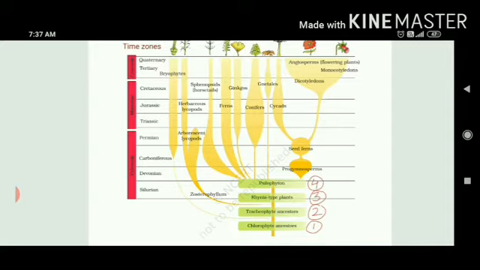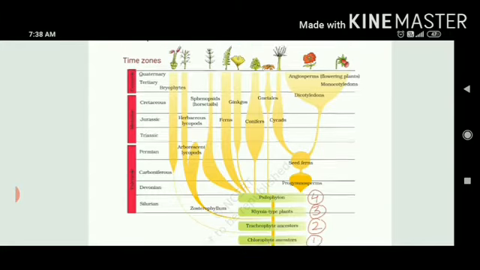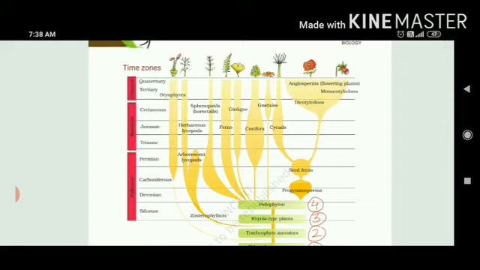Then let's talk about the second ones, that is between tracheophyte and Rhynia type plants. These were Zosterophyllum. These were the kind of plants which ultimately gave rise to some of the arborescent lycopods and herbaceous lycopods. So you can see they look like ferns. But they are not ferns, because here again the vascular bundle has just developed. Vascular bundle means xylem and phloem have just developed, and still they are not differentiated properly into roots, shoot and other leaf-like structures.